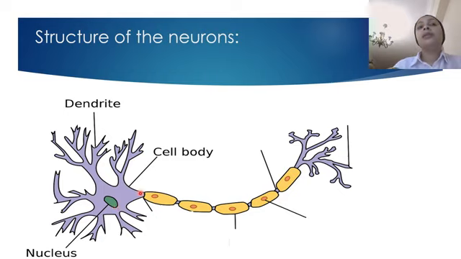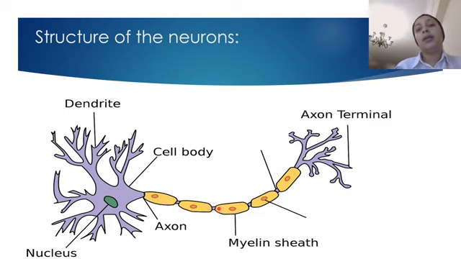From the cell body, as you can see, there is a long filament that extends away from the cell body. This is called an axon. This axon is covered with a myelin sheath. It's very important, but its importance and its function are not required here in grade 10. We will talk about it in the A level, inshallah. So for now, we have an axon here covered with a sheath.